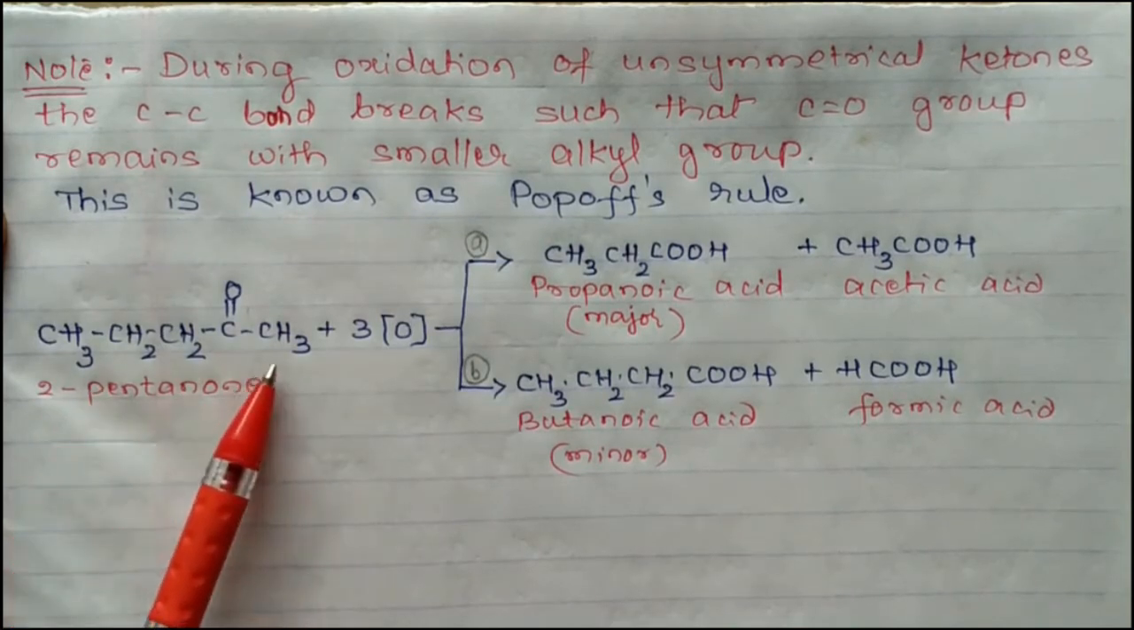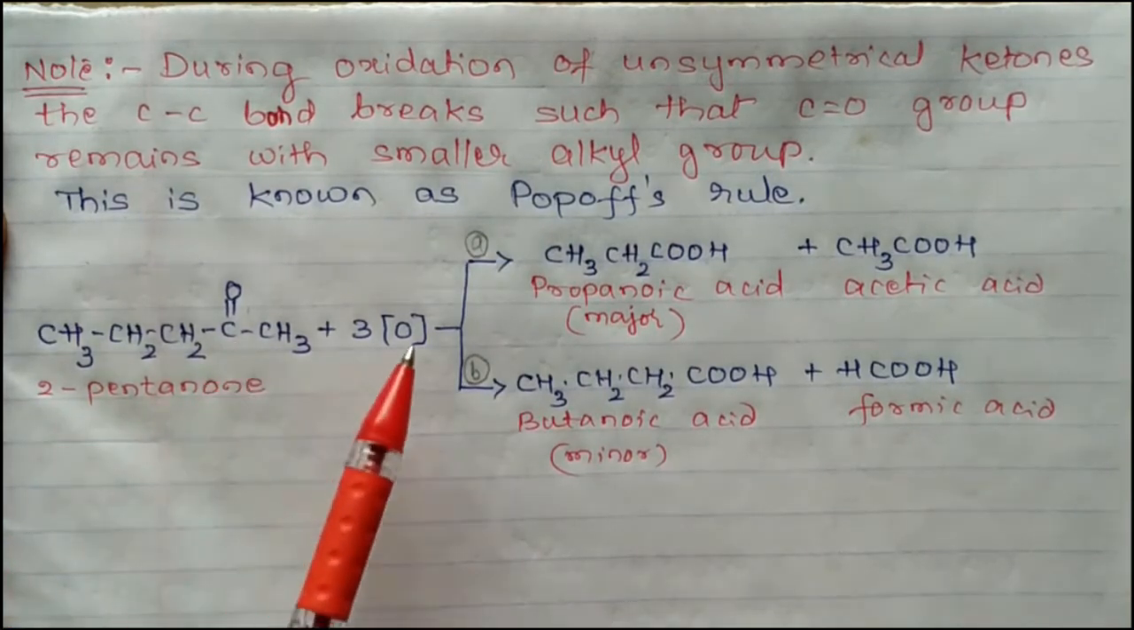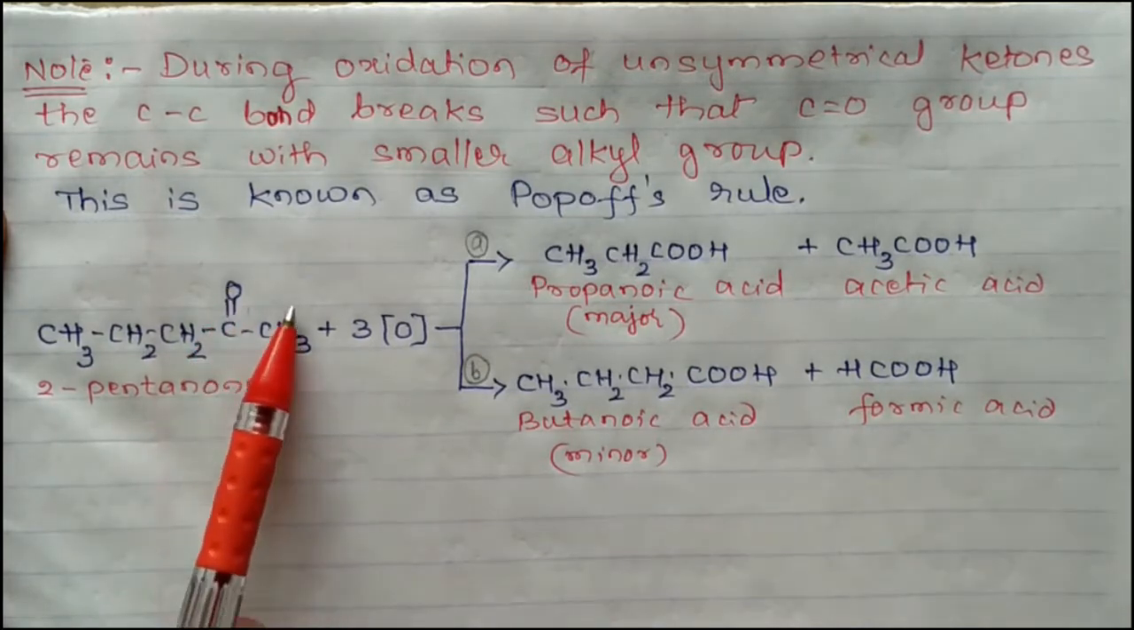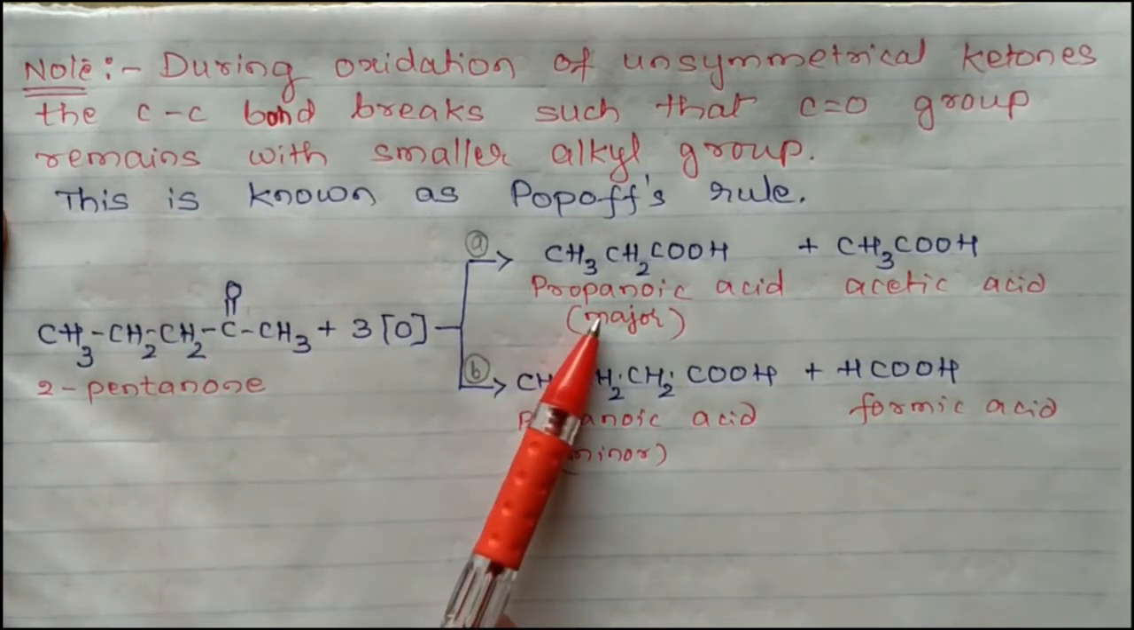During the oxidation of an unsymmetrical ketone, the carbonyl carbon atom remains with the smaller alkyl group. So that is the reason why this is the major product.